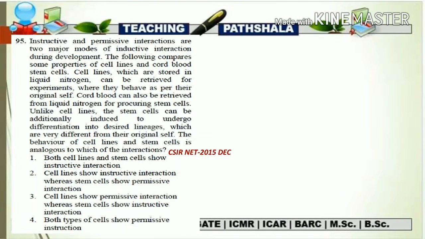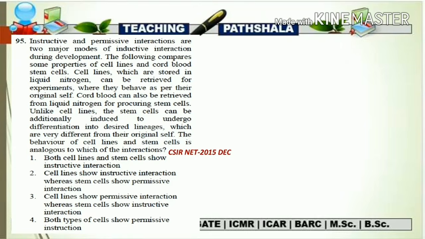Now let's discuss one question from CSIR NET 2015 December. Instructive and permissive interaction are the two major modes of inductive interaction during development. The following compares some properties of cell line and the cord blood stem cell. Cell lines which are stored in liquid nitrogen can be retrieved for experiments where they behave as per their original self. Cord blood can also be retrieved from the liquid nitrogen for procuring stem cells. Unlike cell line, the stem cell can be additionally induced to undergo differentiation into a desirable lineage, which is very different from their original self.